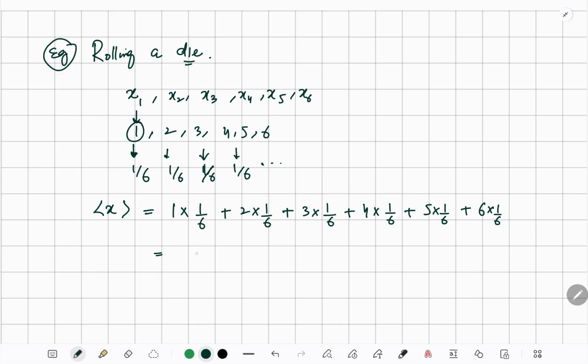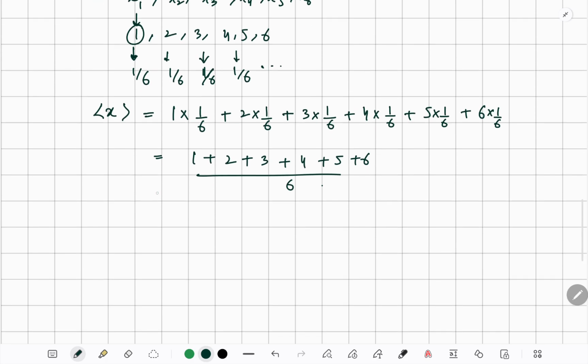So basically it's 1 plus 2 plus 3 plus 4 plus 5 plus 6 whole divided by 6. If you do the sum, it's 6, 10, 15, 21 divided by 6, which is 3.5. So this time the expectation value is 3.5.